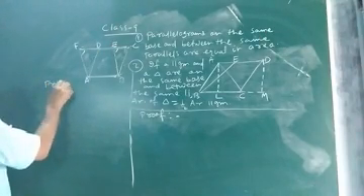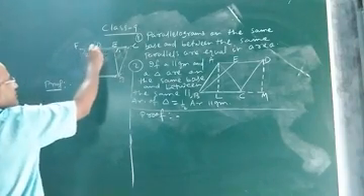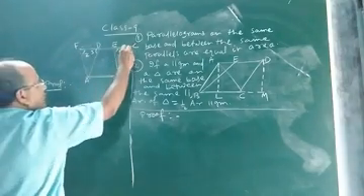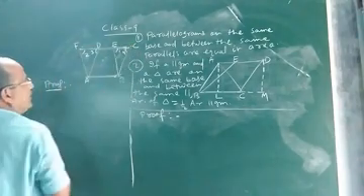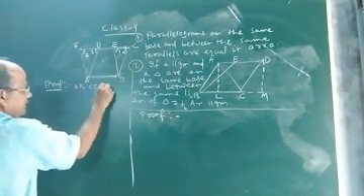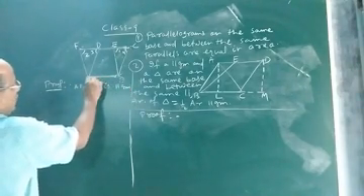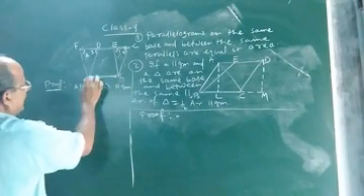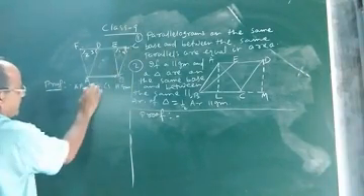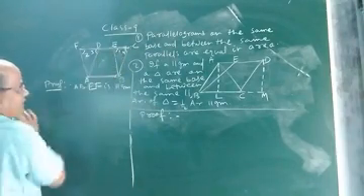Suppose this angle is 1, this angle is 2, this angle is 3, and this angle is 4. Now, ABEF is a parallelogram.